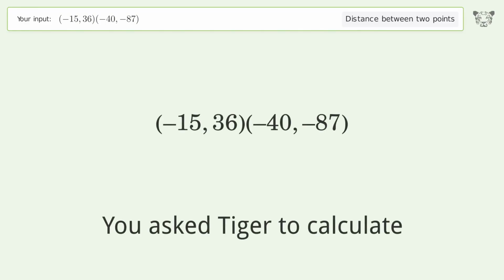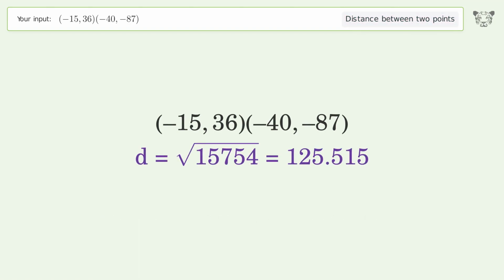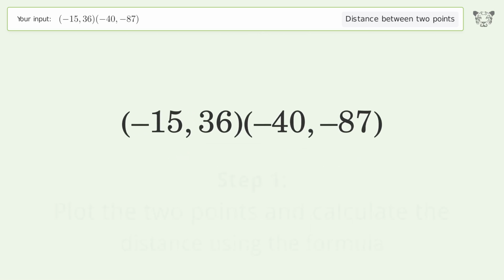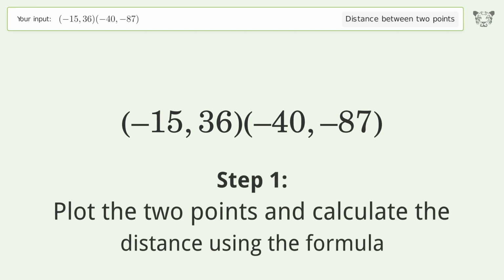You ask Tiger to calculate. This deals with the distance between 2 points. The distance between the 2 points is the square root of 15,754 or 125.515. Let's solve it step by step. Plot the 2 points and calculate the distance using the formula.